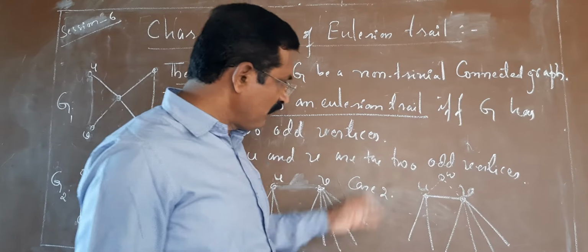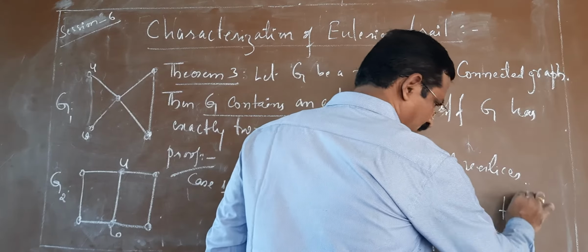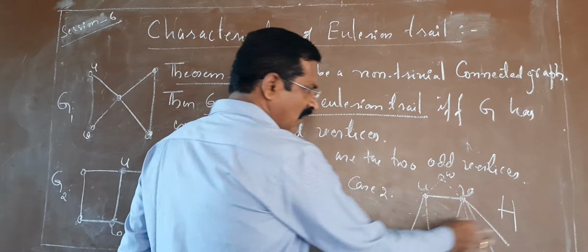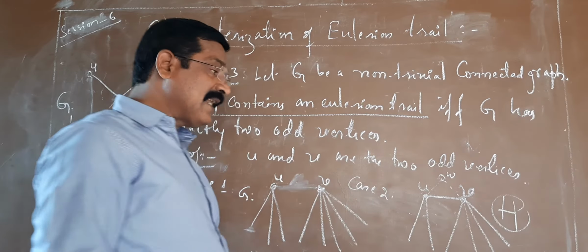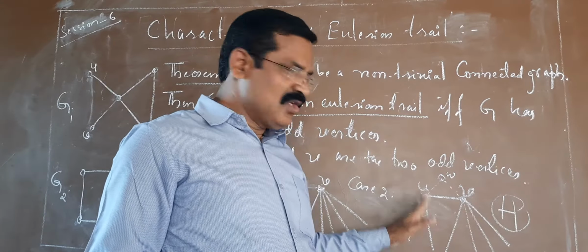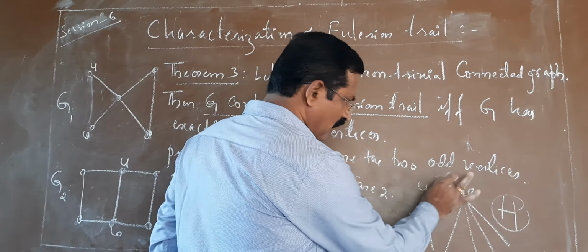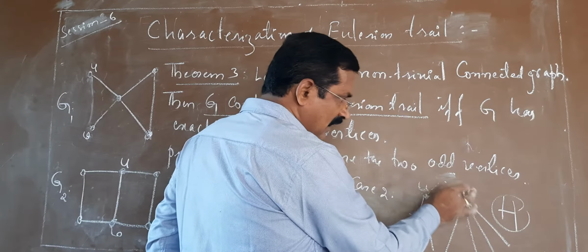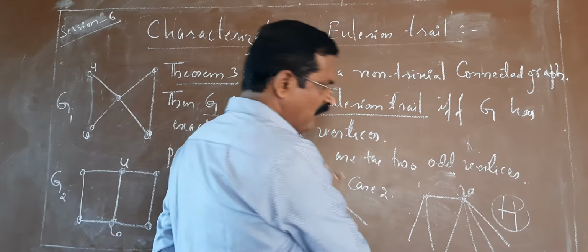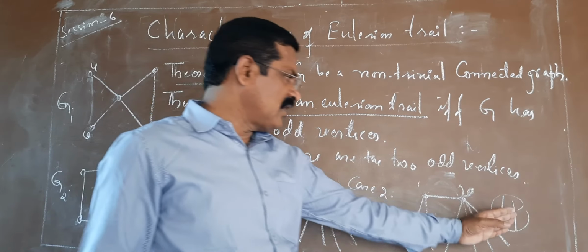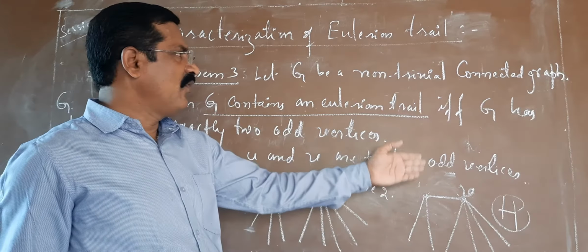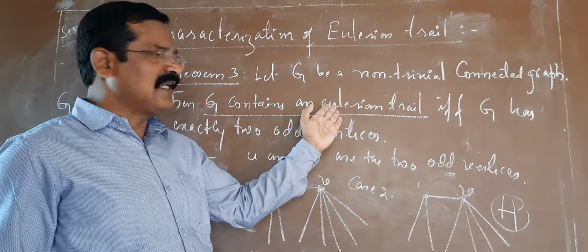It implies that in the new graph H, after inserting this vertex with these two edges, H is an Eulerian graph, isn't it? So if I delete the vertex w, that is, the two consecutive edges uw and vw, then what happens? We get an Eulerian trail in G. So this is how we have proved that it contains an Eulerian trail.